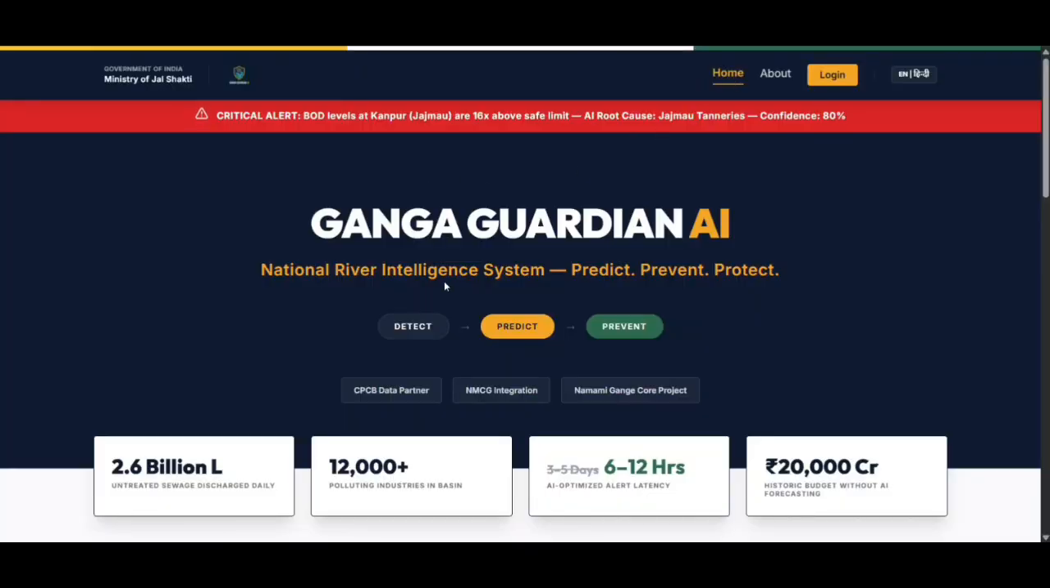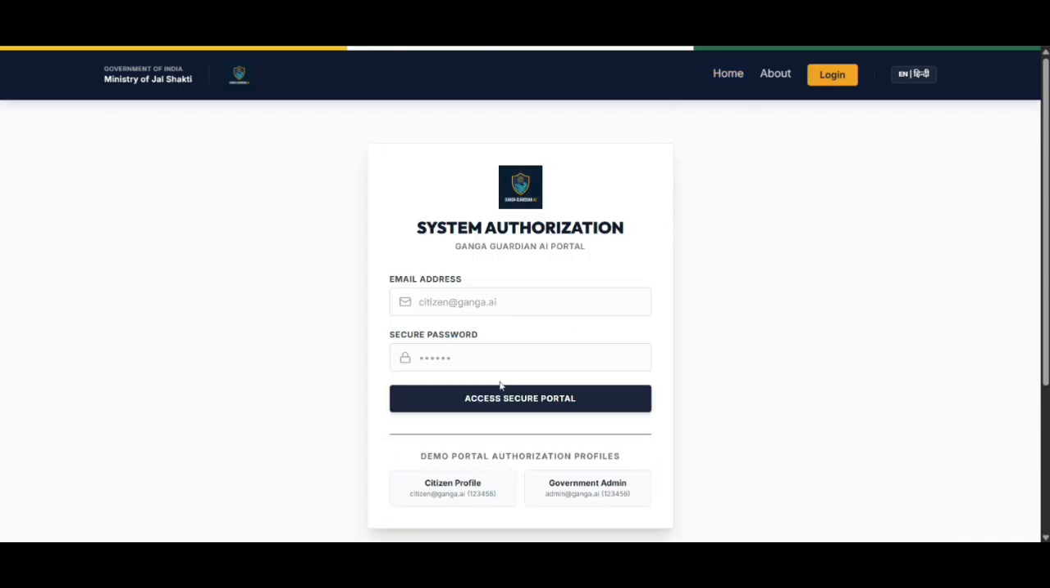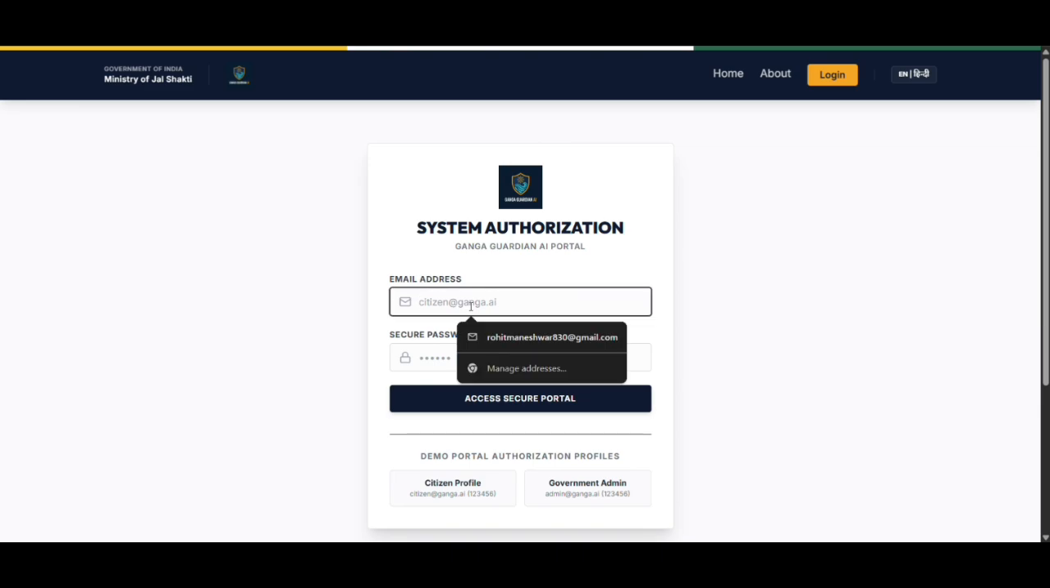This is our public homepage. No login required: live pollution alerts, river statistics, our 4 core features. Anyone can see the problem, but to act on it, you need to log in. And here is what makes our system smart: who you are completely changes what you can see. There are 2 types of users, citizens and government officials.